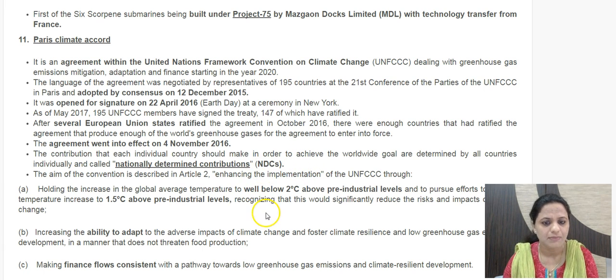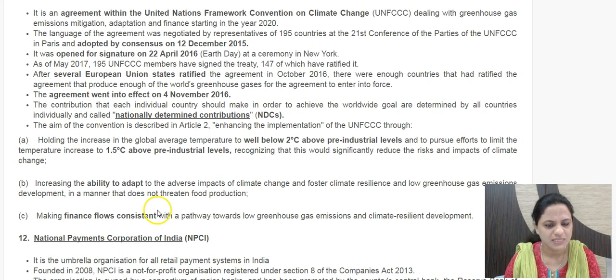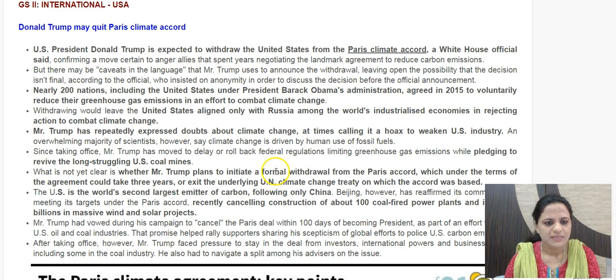The aim of this Paris Agreement is to keep global average temperature rise to well below 2 degrees Celsius above pre-industrial levels. Means whatever were the pre-industrial level temperatures, the temperature rise should be above it, but only up to a maximum of 2 degrees Celsius, not beyond that. And even effort should be made to keep the rise only up to 1.5 degrees Celsius. So these are the aims, along with providing financial flows consistent with the pathways which have been decided for greenhouse emissions reduction and climate resilience. An ability to adapt to adverse impacts of climate change also has to be established. So this is regarding the Paris Agreement.